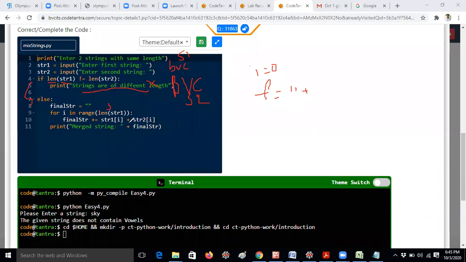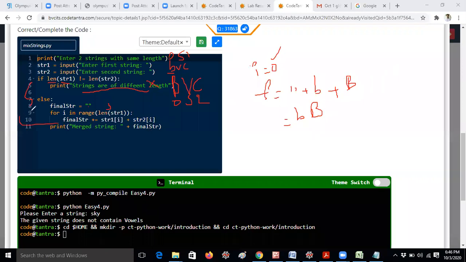What is str1 of i? str1 of i is nothing but str1 of 0. str1 of 0 is small b. So small b plus str2 of 0. That means both positions are starting from 0 only, right? Because string index always goes from 0 to n minus 1. Now b plus capital B, so now the output will be bB, small letter b and capital letter B. Okay? Because b plus B is bB.